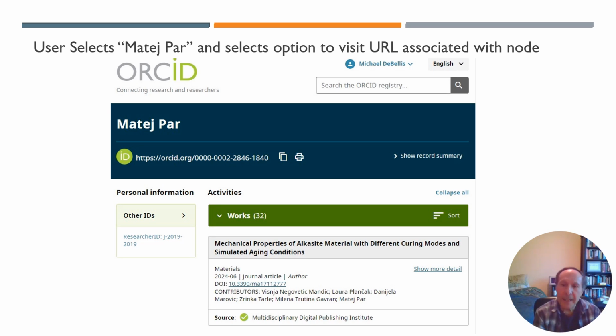Another example would be I could click on any of the documents, use the keystroke to show me the URL for the document, and that would take me to the journal site with the specific article, in the browser, for the article that I clicked on in the graph.